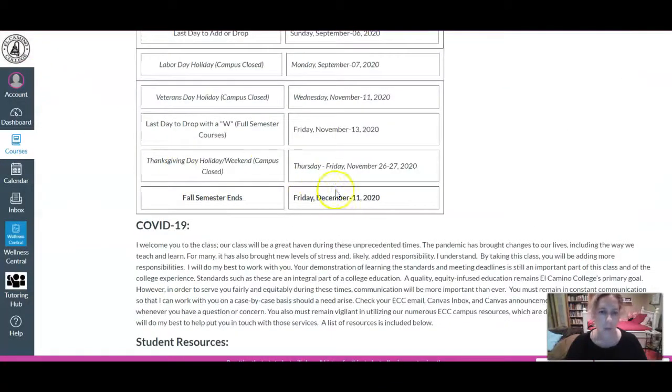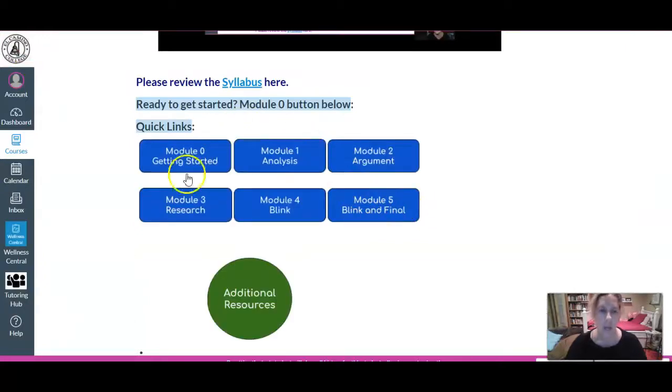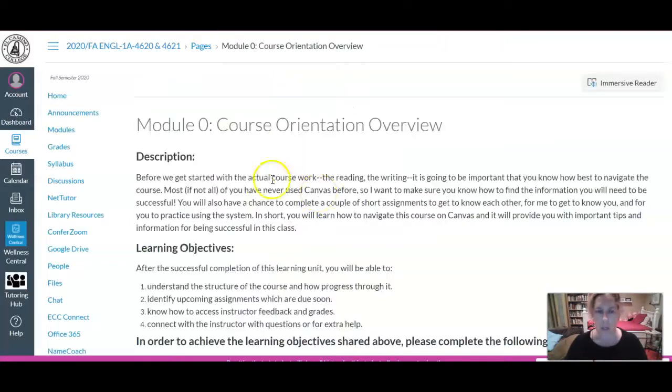Okay, moving back over here to the home page. Then you've got quick links. These are buttons to the 5 modules that we will be moving through. Well, it's actually 6, starting with Module 0. And so when you return to the course after today, you'll find that you may need to jump directly to Module 0 or later in the semester Module 1, and this will take you quickly to where you need to be. So once you're finished with this video, you're going to click on Module 0, Getting Started,